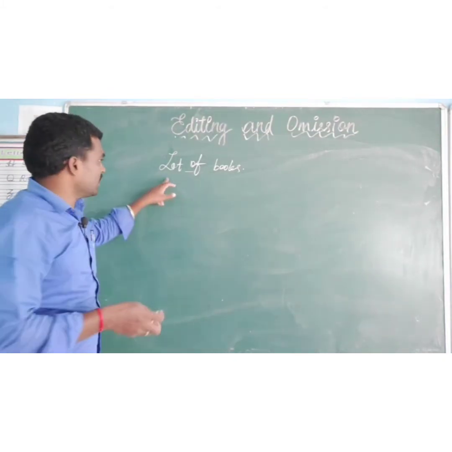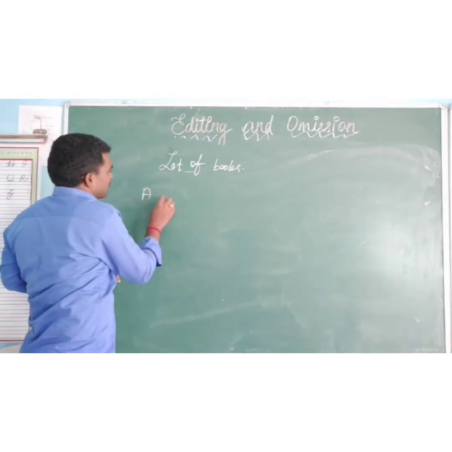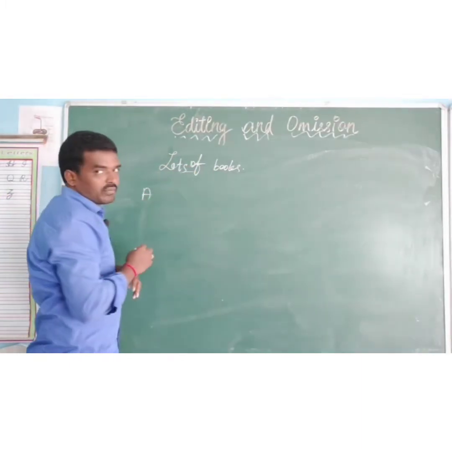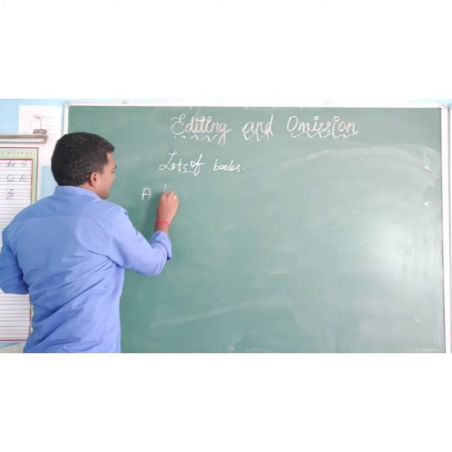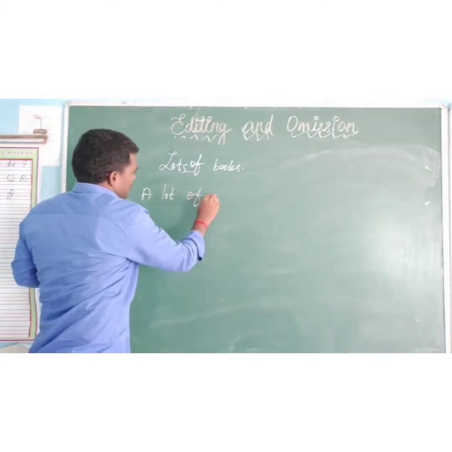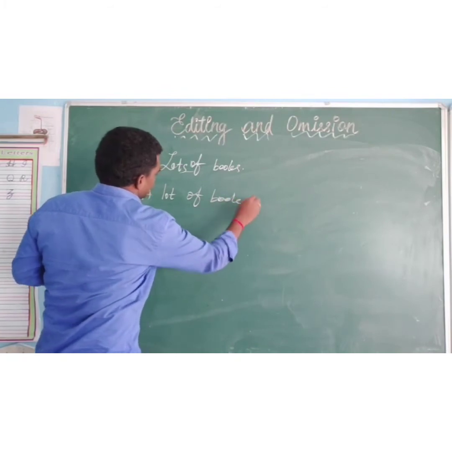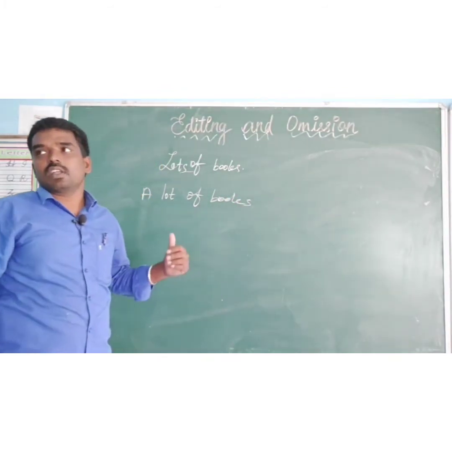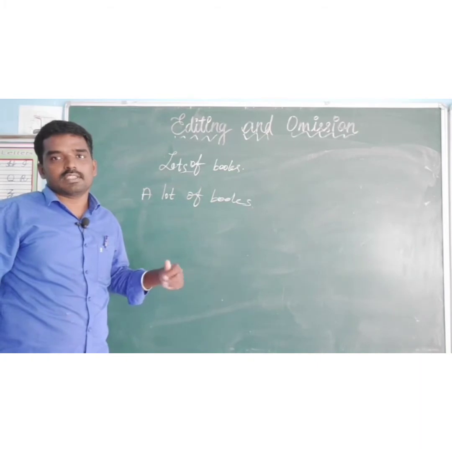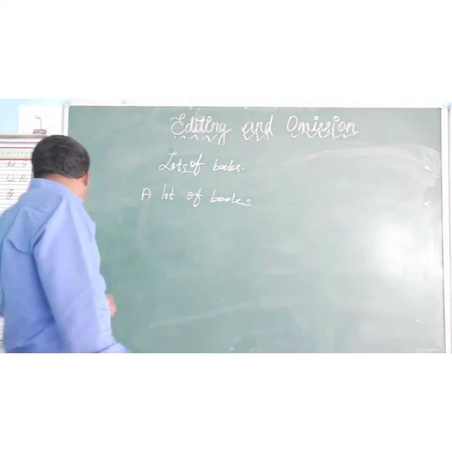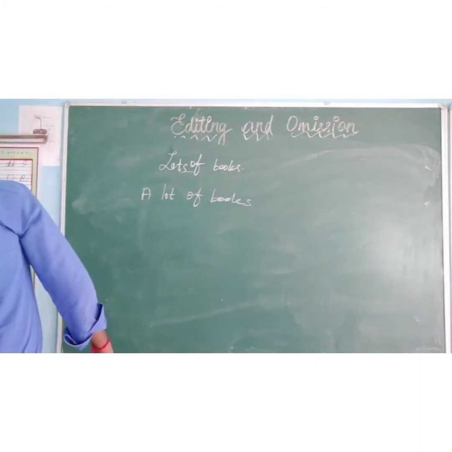Yes, we also have lots of and a lot of. Not lot of, sorry: lots of and a lot of. So this is another rule. Can you understand? This is another rule.